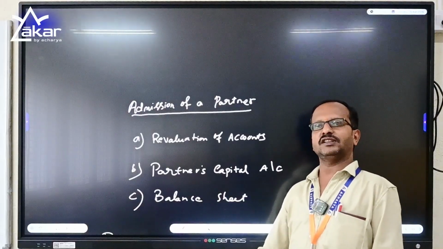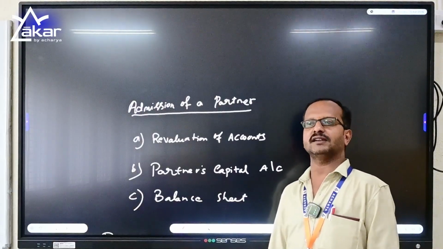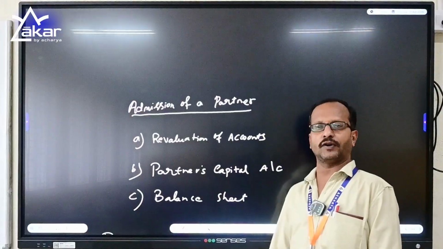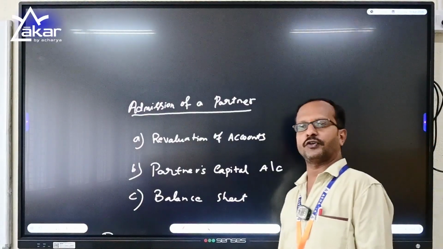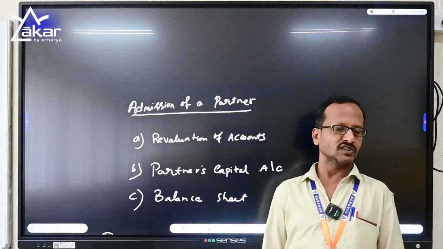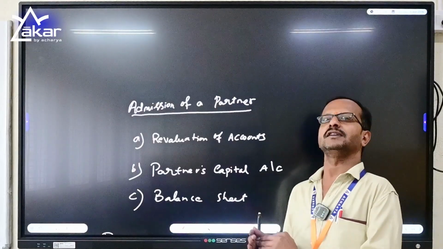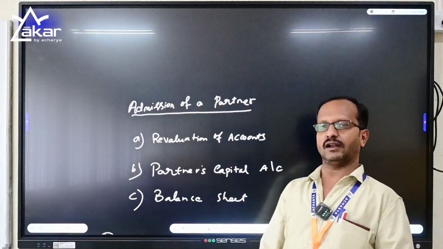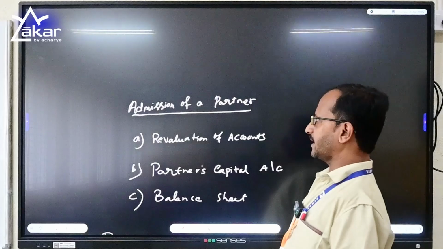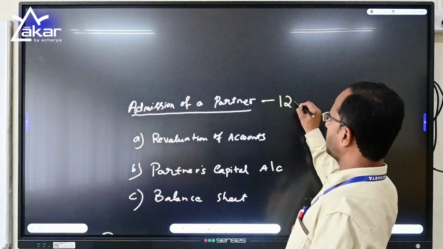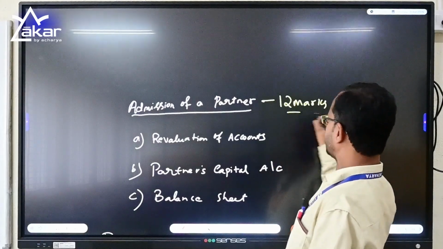A firm with 2 or more persons working as partners admits a new partner into the firm with a new profit sharing ratio. The new partner is going to bring capital as well as goodwill into the firm. So in these cases, as I told, it is a 12 marker question in the compulsory exams.